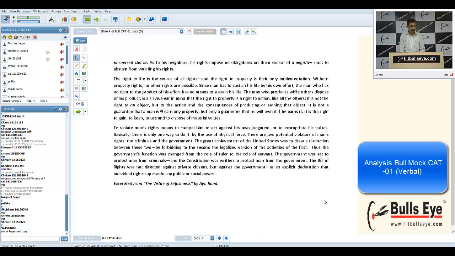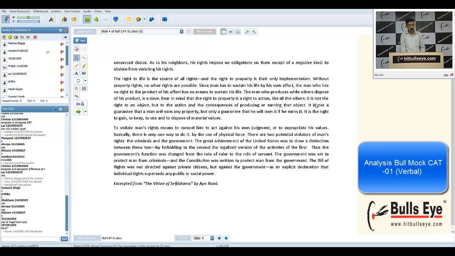So this is the second half of this RC. This was RC number 1 of this paper. I would term this as moderately difficult, moderate to tough while reading. If I'm already exhausted after attempting maths or DI, I will not be able to attempt this RC well, and my accuracy would be 30 to 40%.